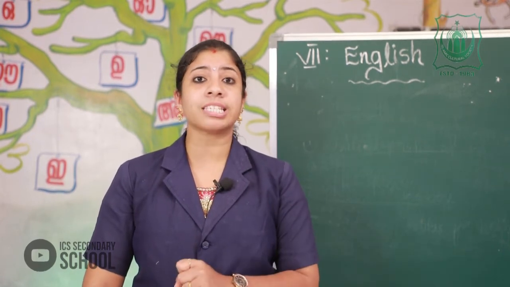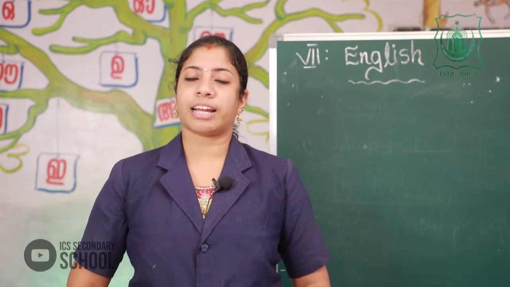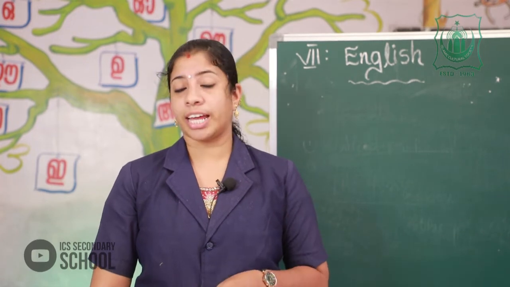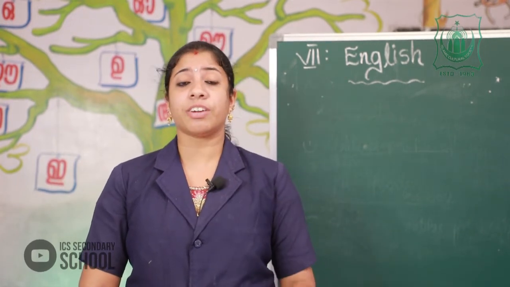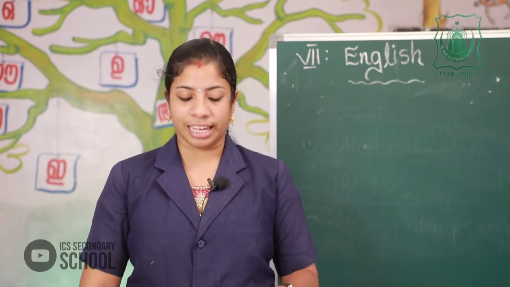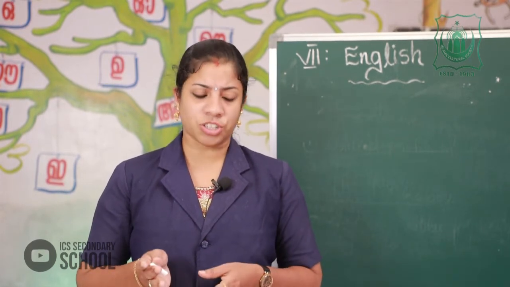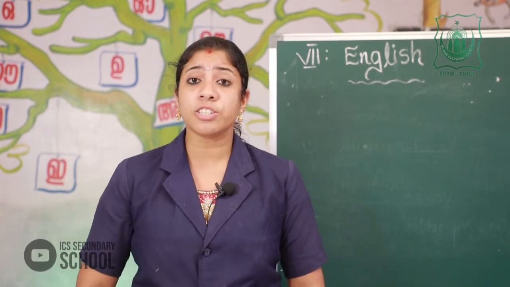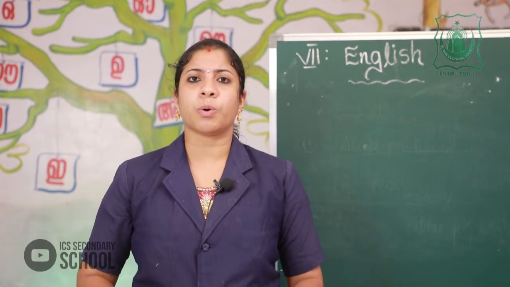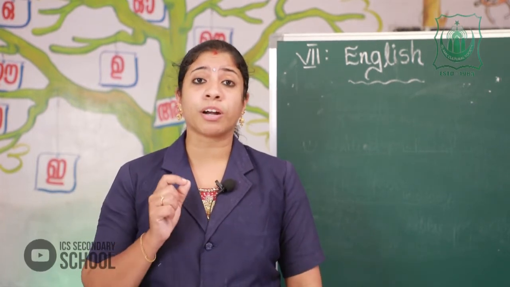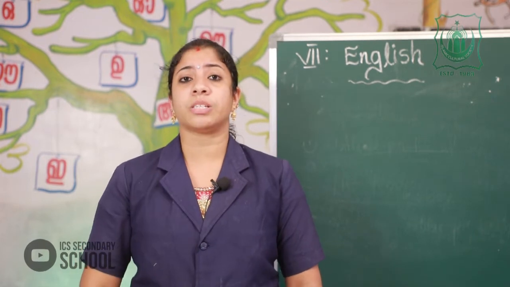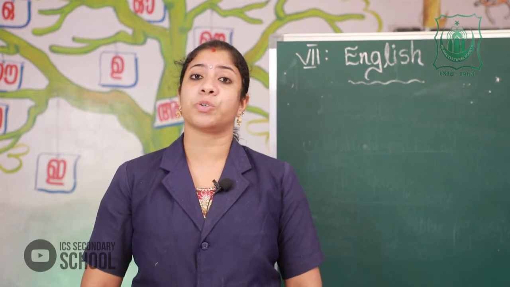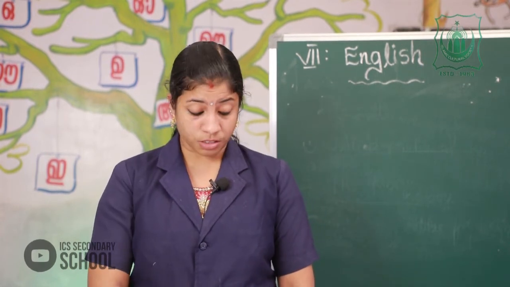So describe the place in your own words. This activity you should write in your textbook. Remember, once again I read the question. Imagine that after several years, the boy visits the place again. He notices that the place has changed a lot. It has become a tourist spot now. What could be the changes? Describe it in your own words. You can write at least 3 or 4 sentences. What are the changes that appear in that place? Activity 5 you should write in your textbook, not in your notebook.